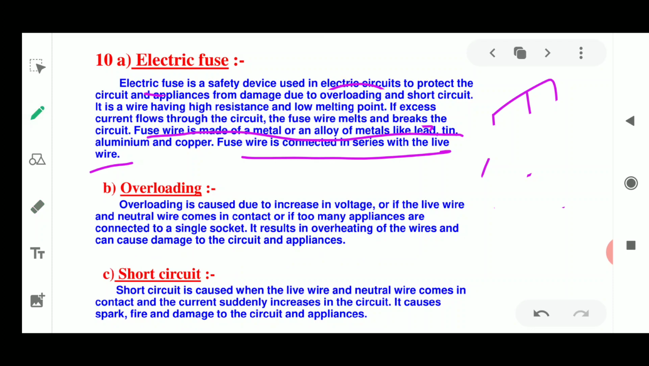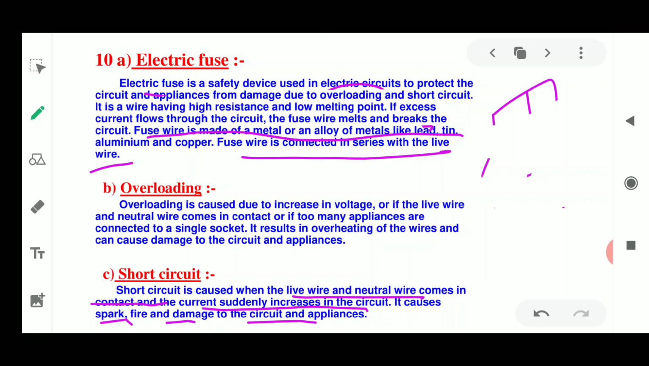Next, what is short circuit? When the live wire and the neutral wire come in contact, there is a sudden increase in the current in the circuit, and it causes a spark, fire and damage to the circuit and the appliances. So this is the short circuit, where the live wire and the neutral wire come together, and it results in the breakage of the wire. Sometimes the wires don't break, they just catch fire and they could damage the complete house. It could break out into a fire.